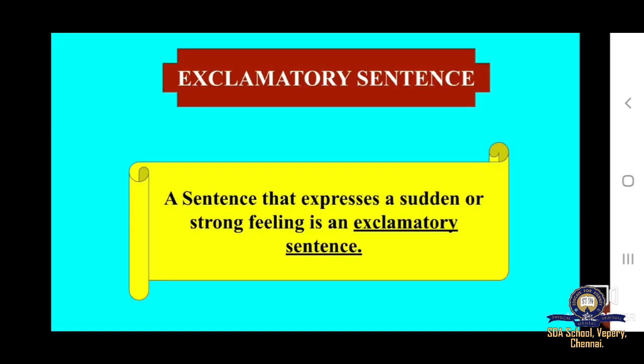Now let's see the last kind of sentence, that is exclamatory sentence. A sentence that expresses a sudden or strong feeling is an exclamatory sentence. I repeat, a sentence that expresses a sudden or strong feeling is an exclamatory sentence.